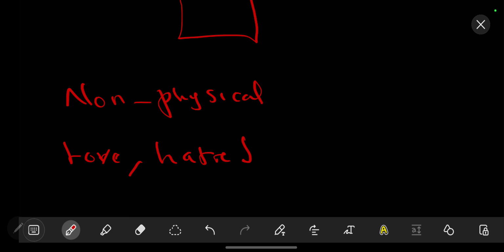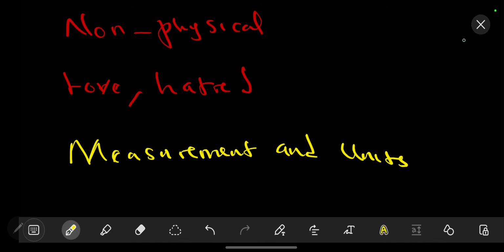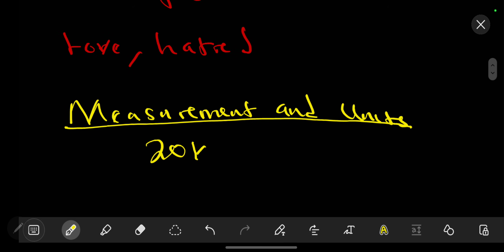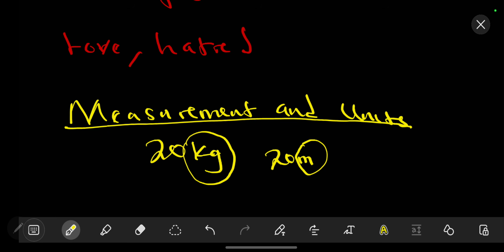Now remember, whenever we are trying to measure something, there is need for us to come up with the measurement, let's say 20. Now, to avoid ambiguity in the science community, there should be units. Like, what are you talking about? 20 watts. We might talk about 20 kg. We might talk about 20 meters. So now this kg or the meter, what are they called?